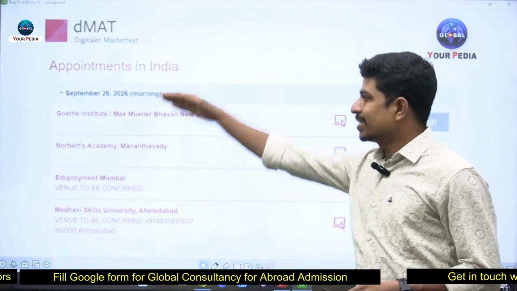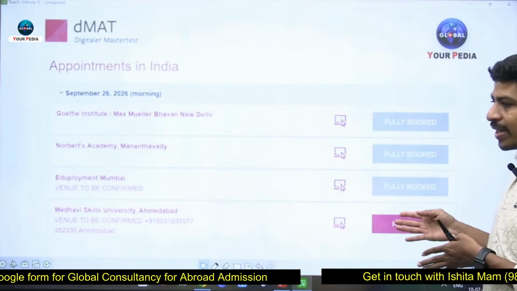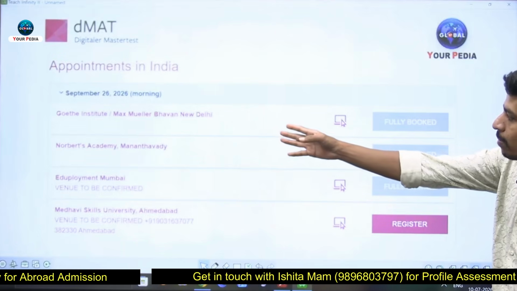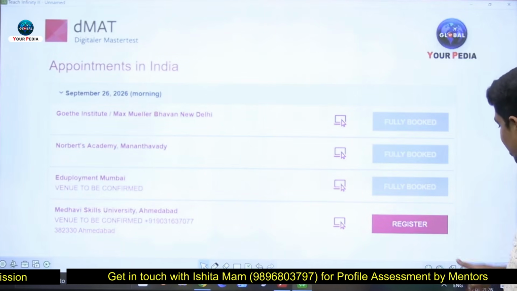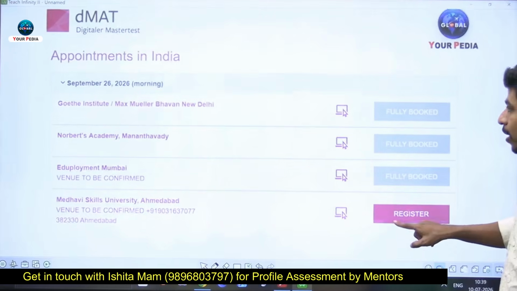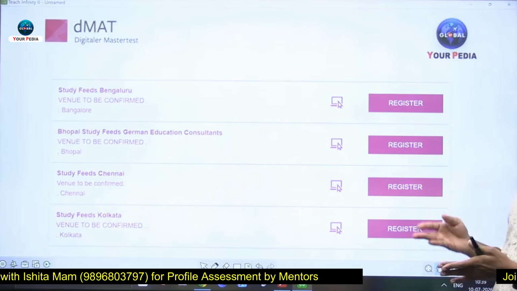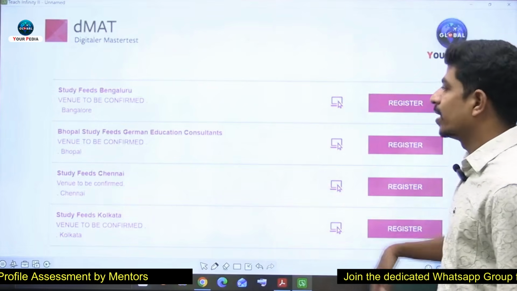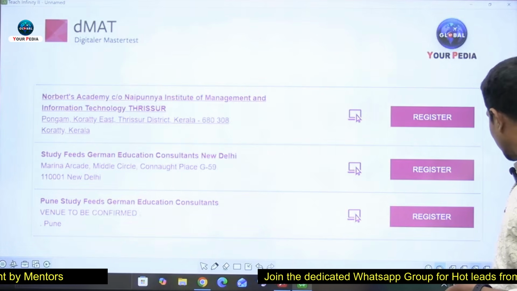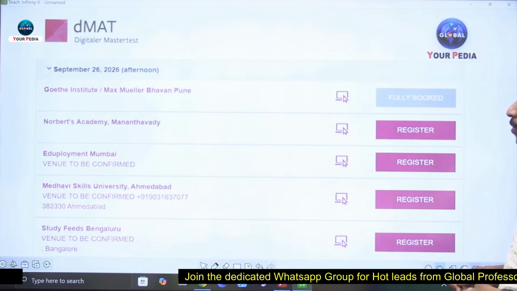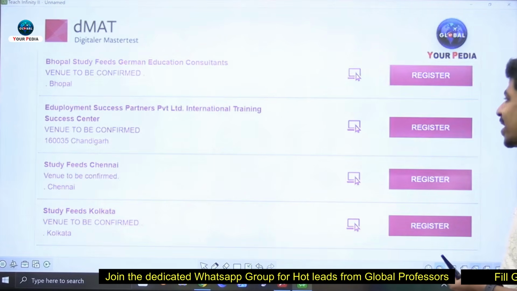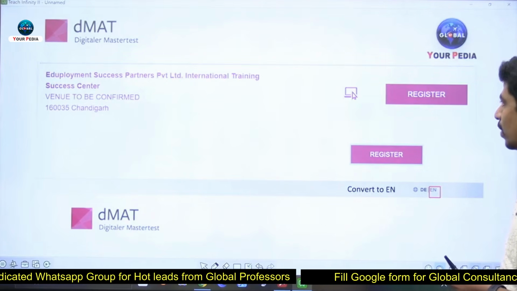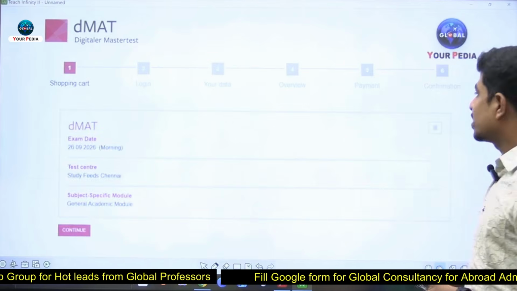These are the test centers. Some of the centers are already fully booked. If you see, Max Mueller Bhavan, New Delhi is fully booked. Like that, some centers are already fully booked. So you have to take the center which is near to you or easily accessible to you, from the available centers. In the available centers, pick one center. All these are available centers on the website, easily visible to you. This is the last center, in Chandigarh.